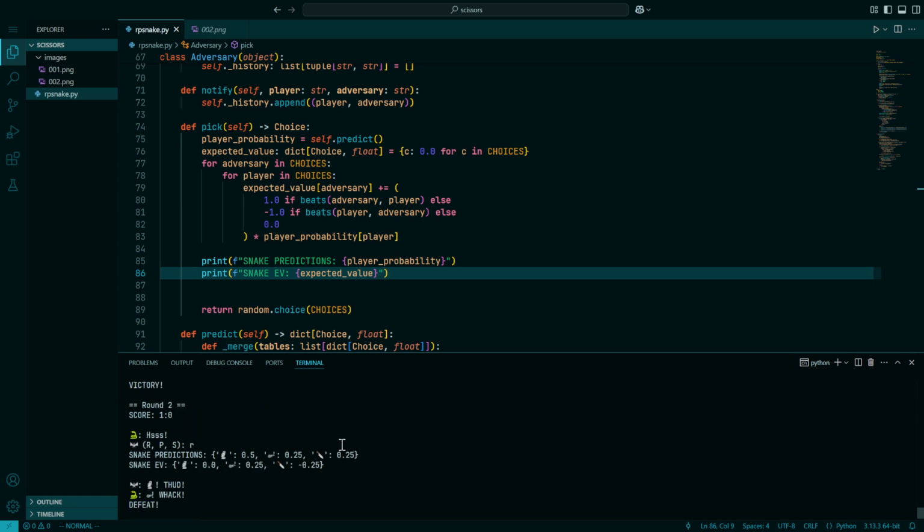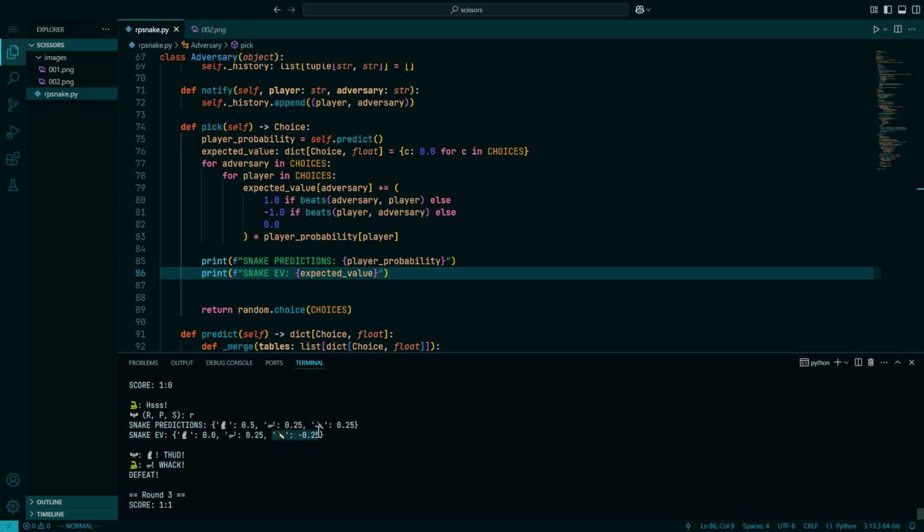If I play rock again, you'll see that it now associates an expected value with paper because there's a 50% chance of me playing rock. Then if it plays paper, there is a 25% chance of me playing a knife. That's -0.25. There's a 25% chance, that's -1 times 0.25 is -0.25. There's a 25% chance of me playing paper, which is 0. There's a 50% chance of me playing rock. So you take the 0.5 that it gets from rock and the -0.25 that it gets from the potential of scissors, and it concludes that this is a great bet.